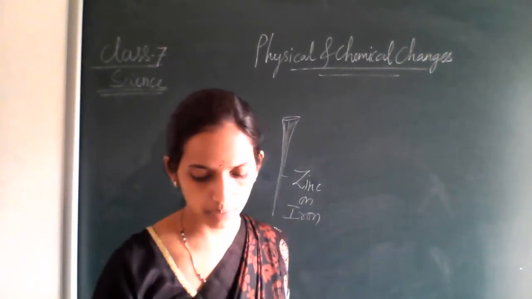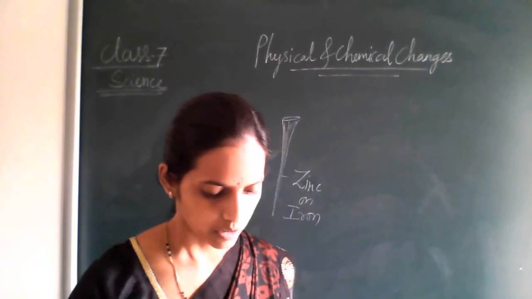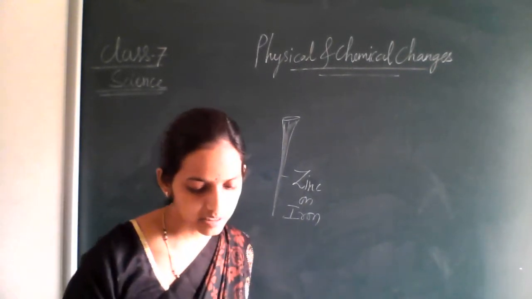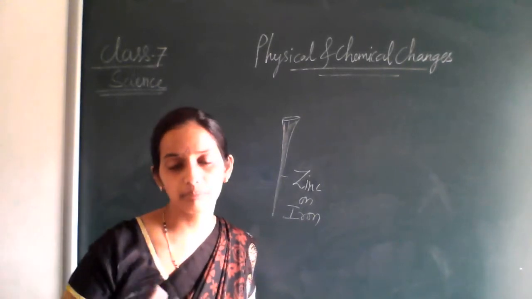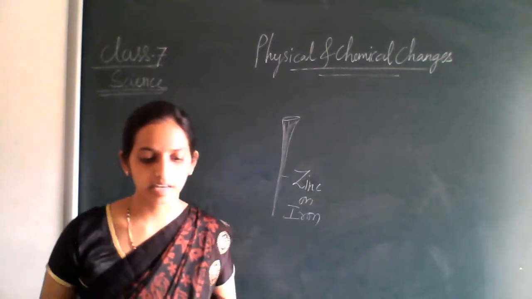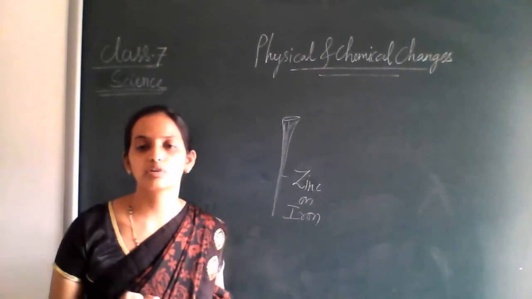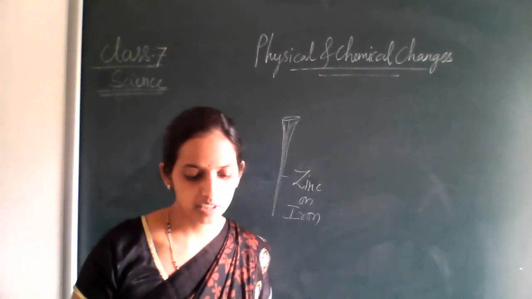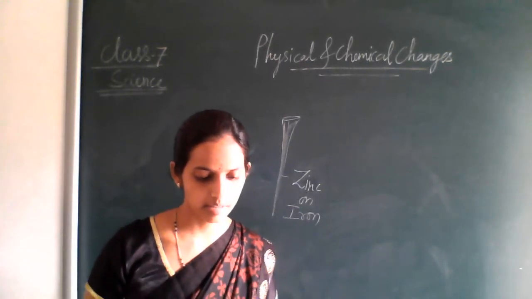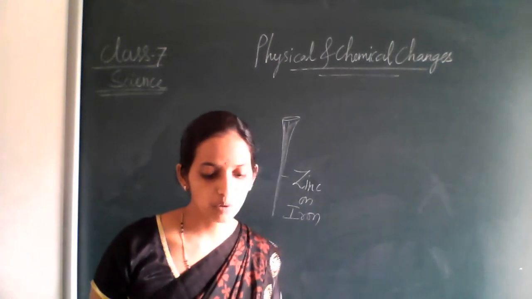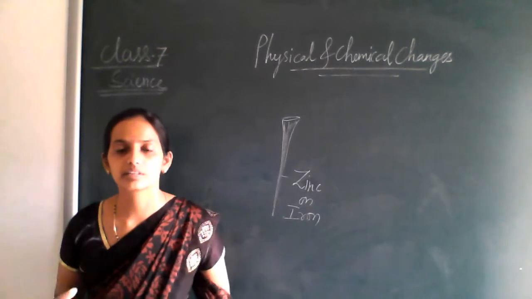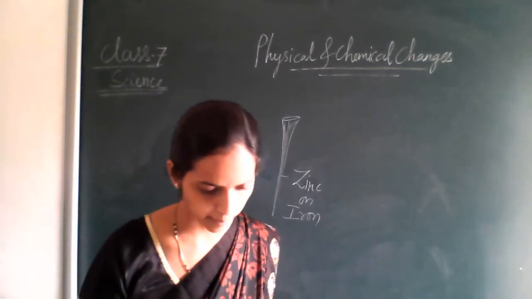How are they going to prevent it? They will either paint or grease the things, or they change the parts of the ship. And one more thing they have written, stainless steel. Have you heard about stainless steel? These steels are made by mixing iron, carbon, and other metals like chromium, nickel and manganese. A mixture of metals is taken to get the stainless steel.